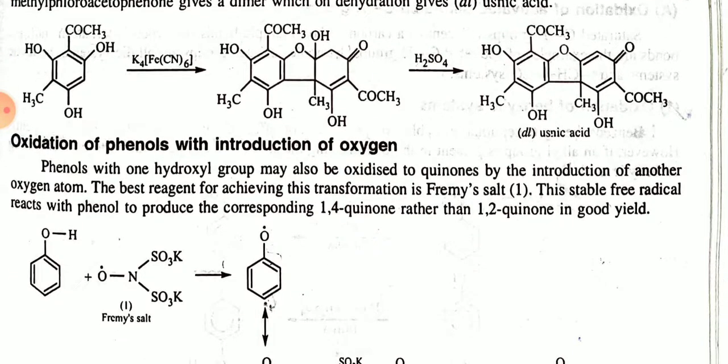Next is oxidation of phenols with oxygen. A phenol with a 1-hydroxy group may also be oxidized to quinones by the introduction of another oxygen atom. The best reagent for achieving the transformation is Fremy's salt. This stable free radical reacts with the phenol to produce the corresponding 1,4-quinone rather than the 1,2-quinone in good yield.